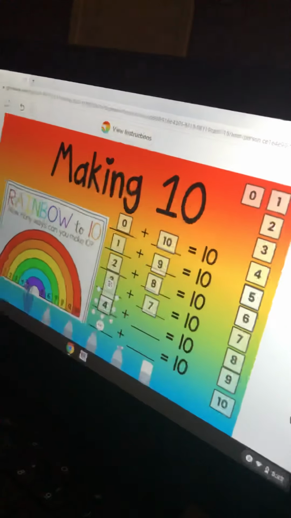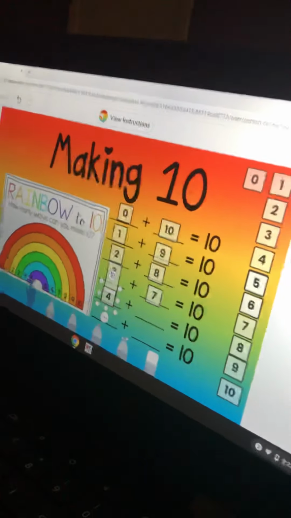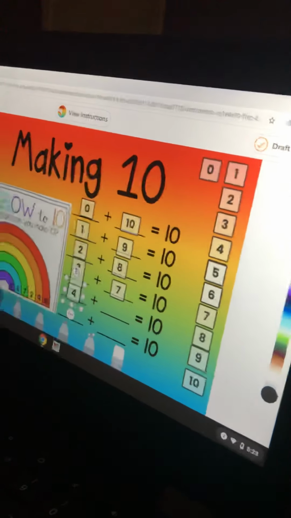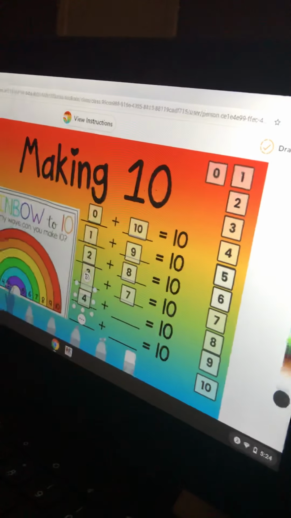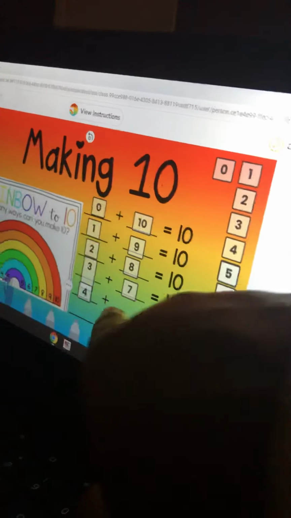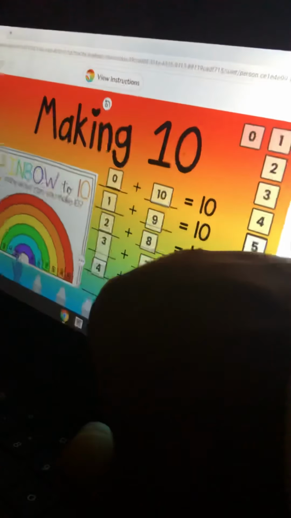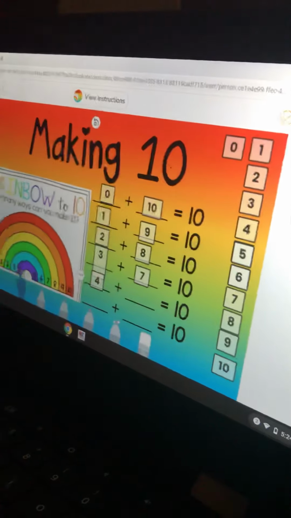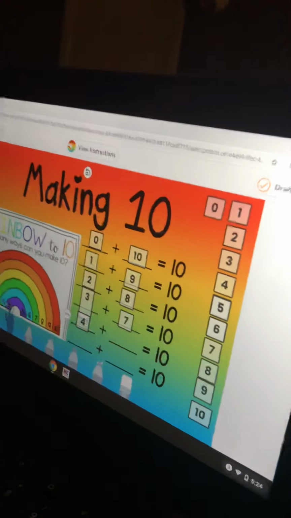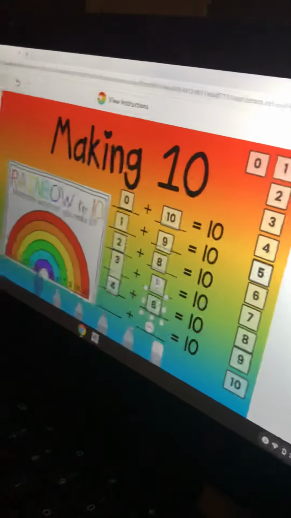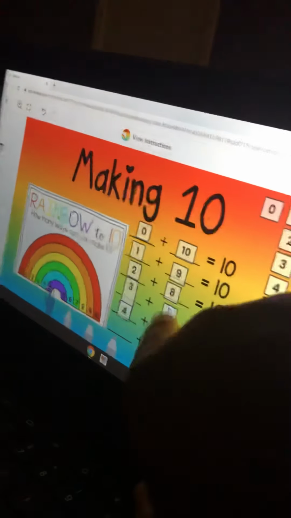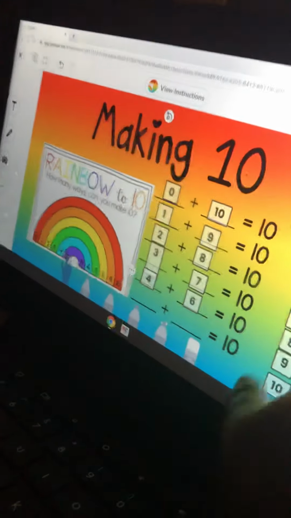4 plus what number equals 10? Let's see if you can guess this one by yourself. 4 plus what equals 10? What number is going to go here? I think you need to count if you need help, but Mommy's going to let you do this one by yourself. 6. You're so smart. How did you know that 6 goes there? I learned. You learned? Okay.